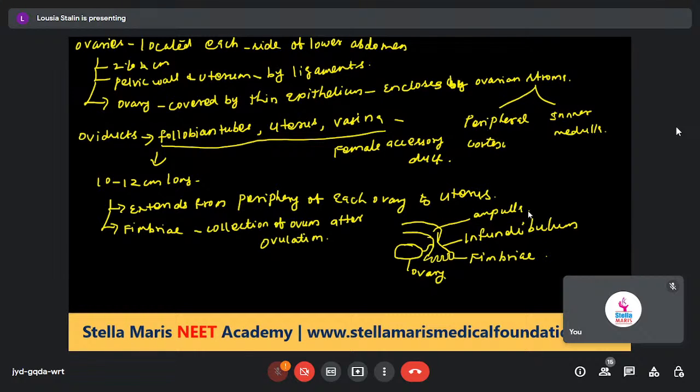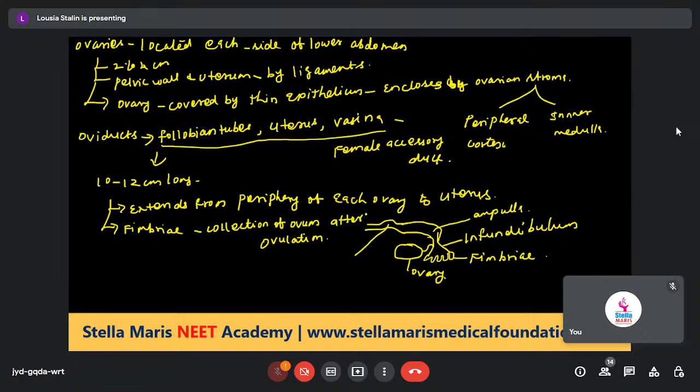Then the last part of the oviduct is the isthmus. The isthmus is the narrow part; it has a narrow lumen.